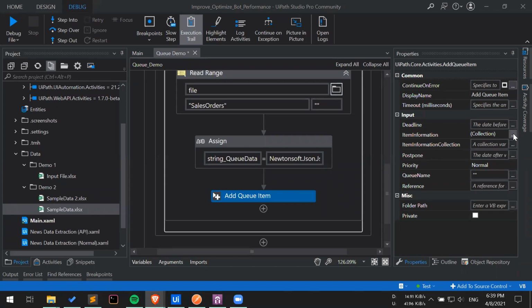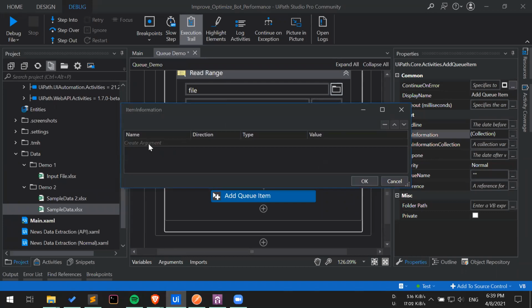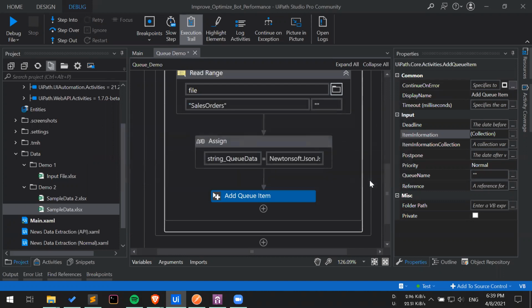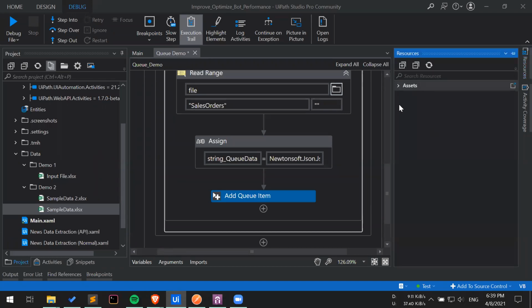Okay. So let us define the item information. Let's just keep it simple and say item. It is of type string, and we will be defining here string queue data. Okay, and we will hit OK. Now, just go back here and get the queue name. Oh, never mind, we have resources as well.